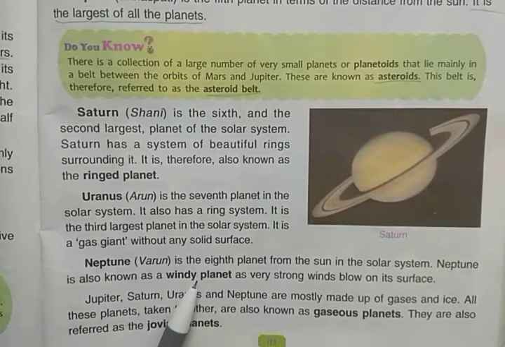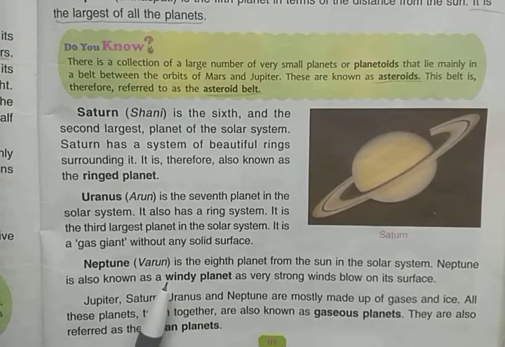You have observed that all the planets have some special features. Each one has something different and special.